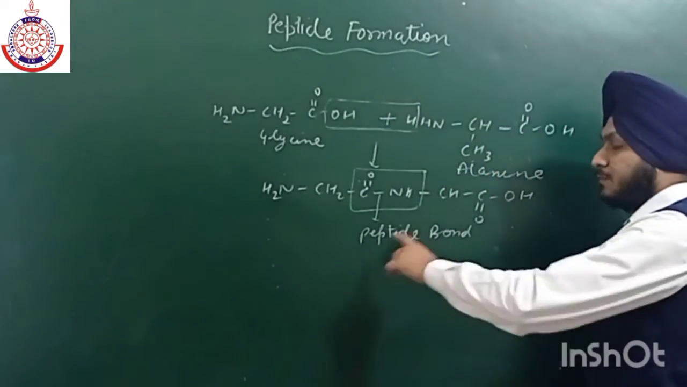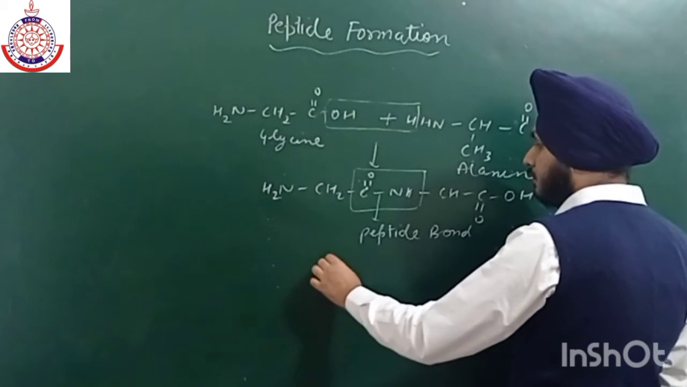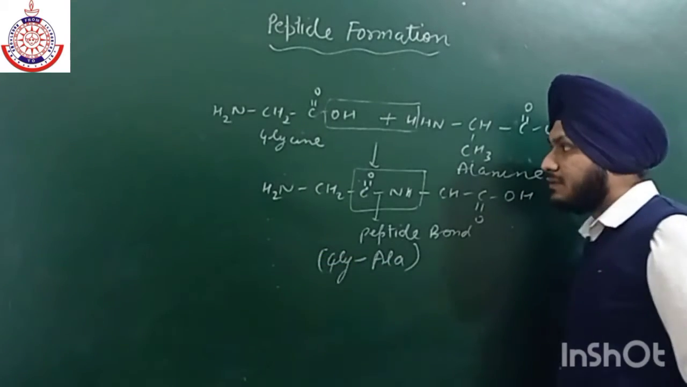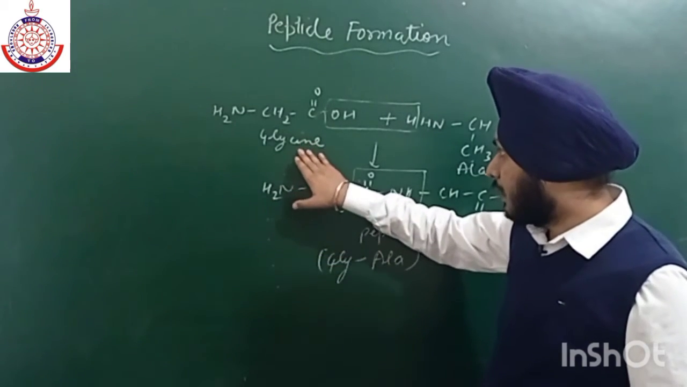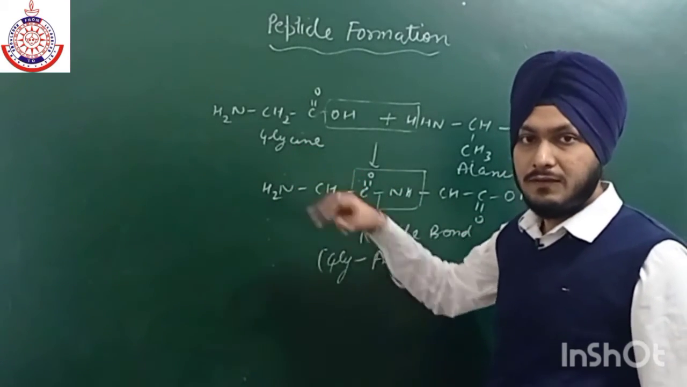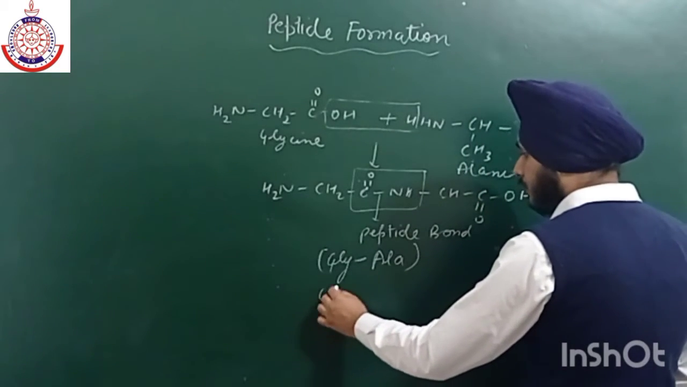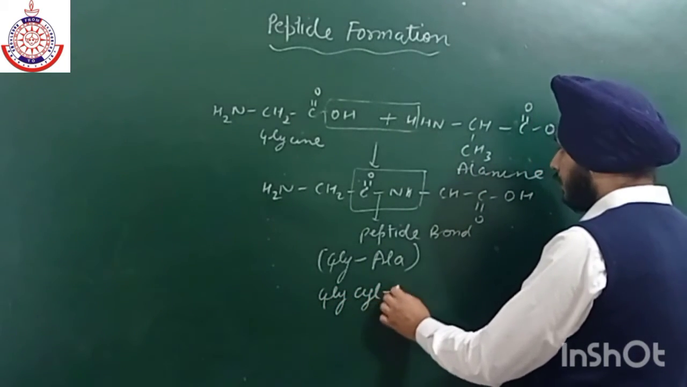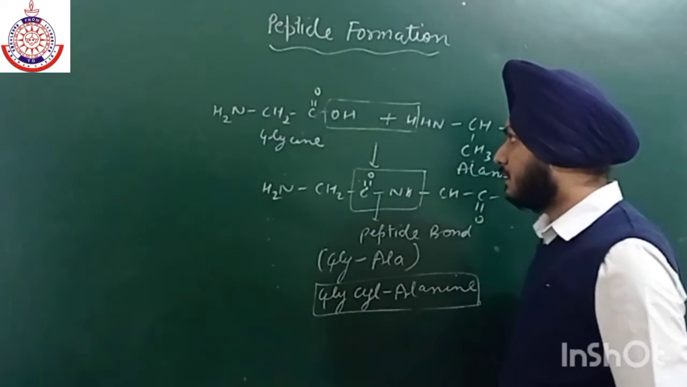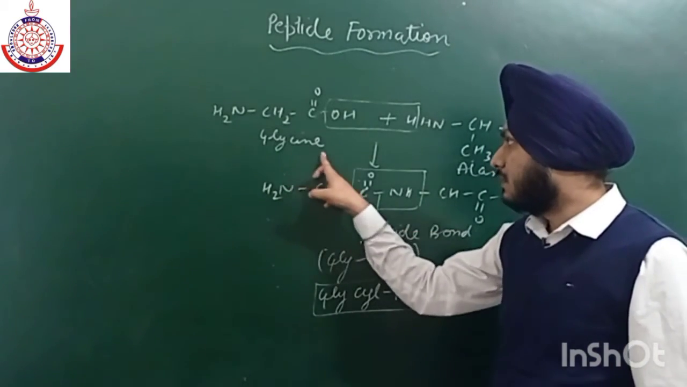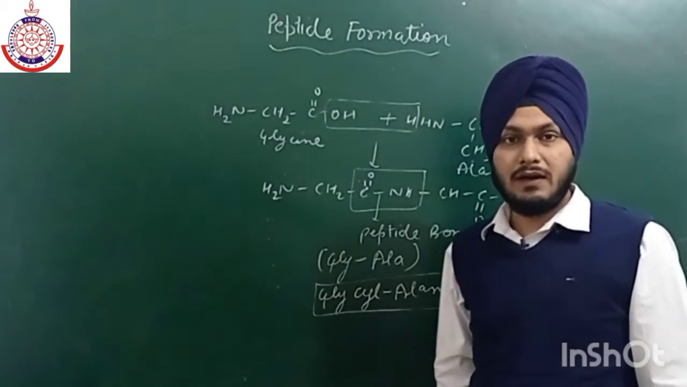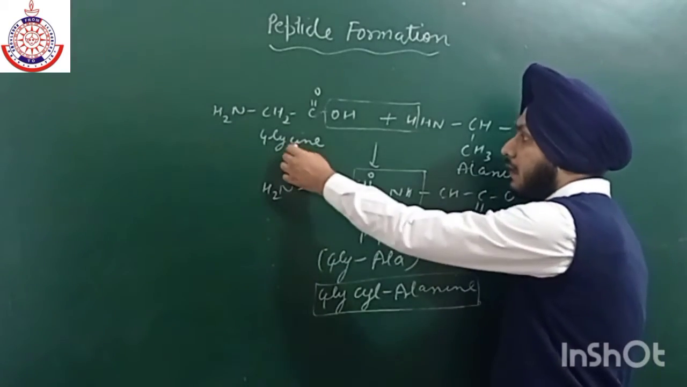And how do we name them? What is the name of this peptide? We can write it using the first three letters of the two amino acids, but we have to replace the ending of the first amino acid with YL. The name is glycyl alanine. So the amino acid which is on the left side, we have to eliminate the last three letters, that is I, N, E, and replace them with YL.